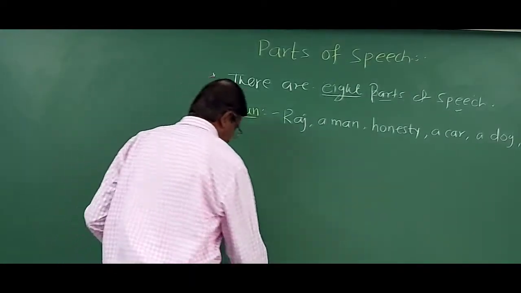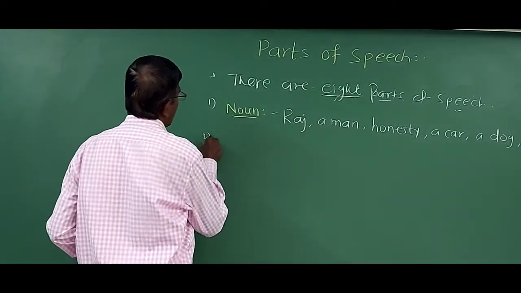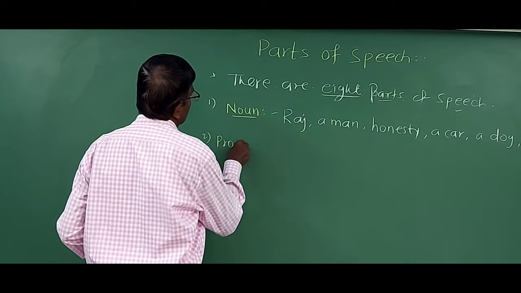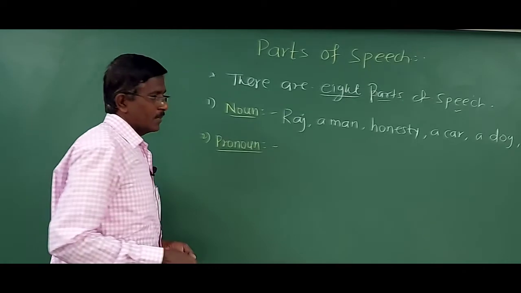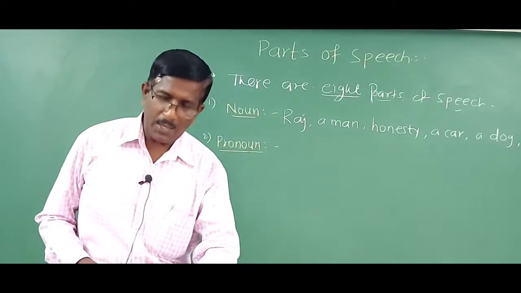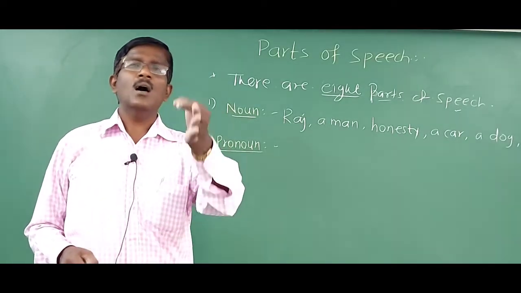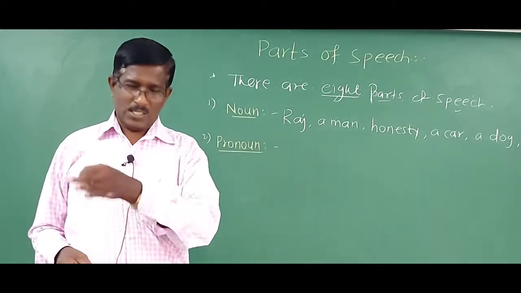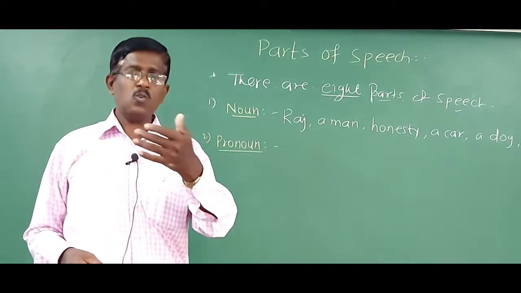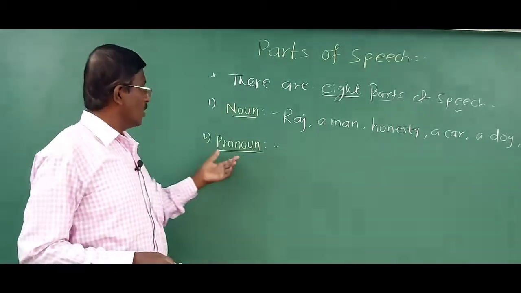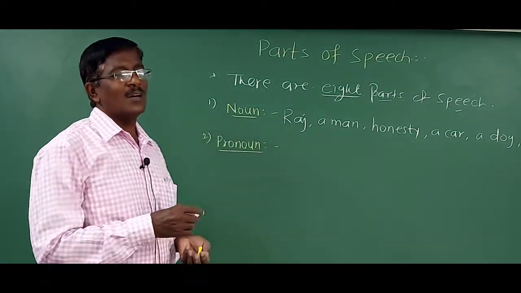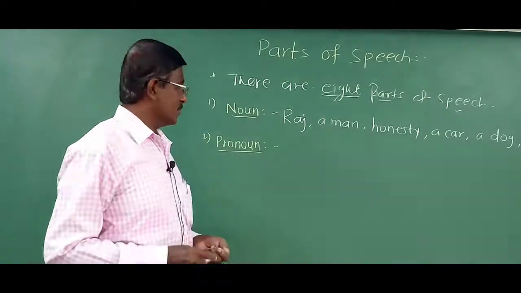Now second, that is pronoun. Who can tell me what is a pronoun? Already we have learned pronoun is a word which is used in place of a noun.